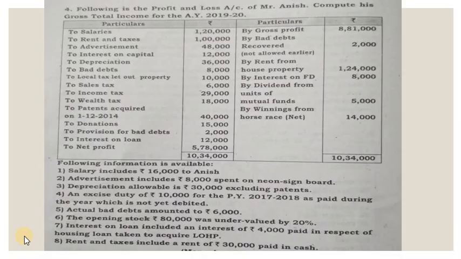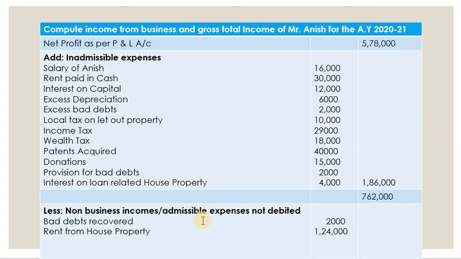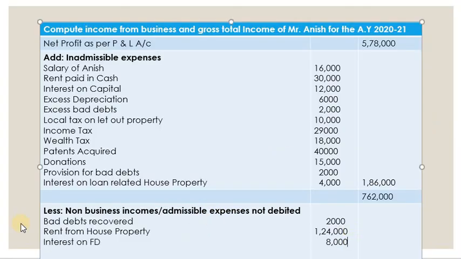Let's go to the problem. Next, interest on fixed deposits. So fixed deposit is not related. Interest is not related to business here. Fixed deposit, you are investing some amount in bank and then you are getting some money. So it is income from other sources, not related to business. So we'll deduct it. So interest on FD 8,000.